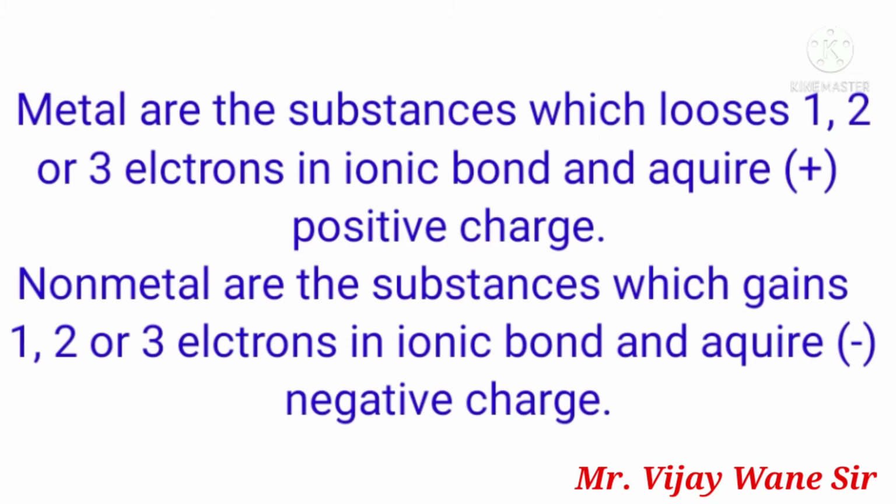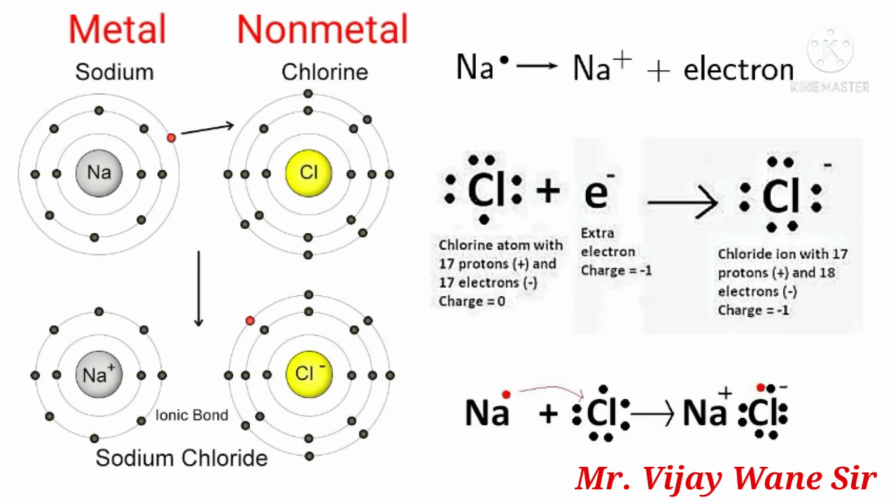One simple example we will take here, NaCl, that is sodium chloride. The sodium is the metal and the chlorine is the non-metal. You can see the electronic configuration of sodium, it is 2, 8, 1, that is it has 11 electrons and they are distributed as 2, 8, 1 like this. So in the outermost orbit there is 1 electron. On the other hand, the atomic number of chlorine is 17. So the electrons are divided here as 2, 8, 7.